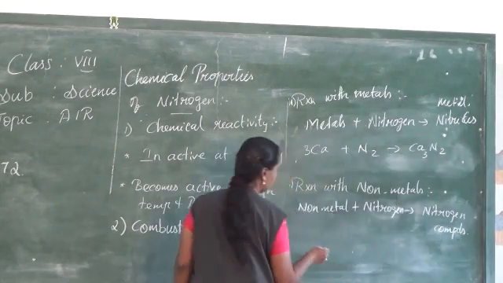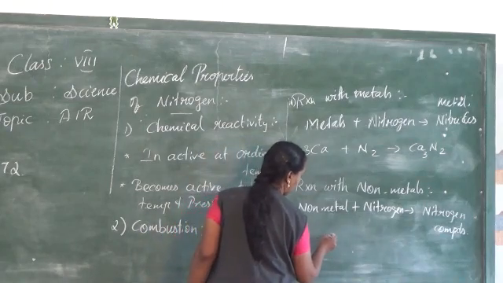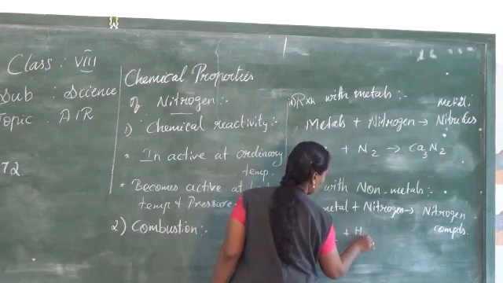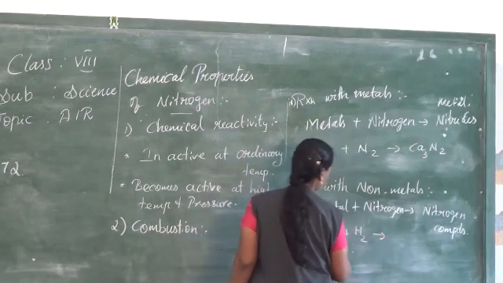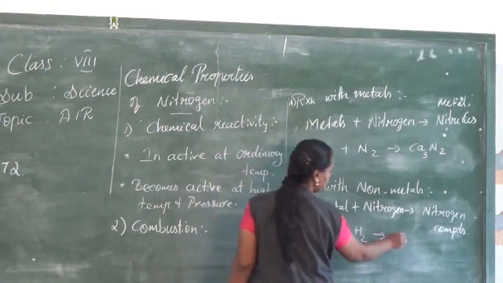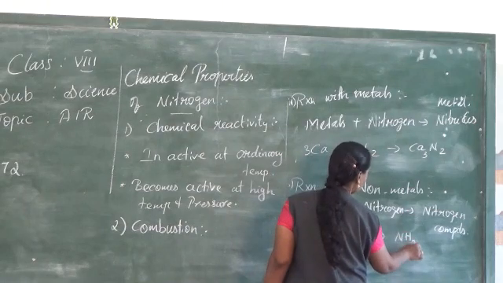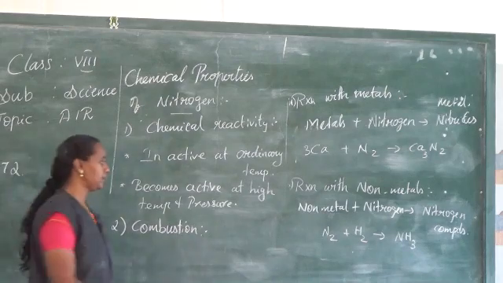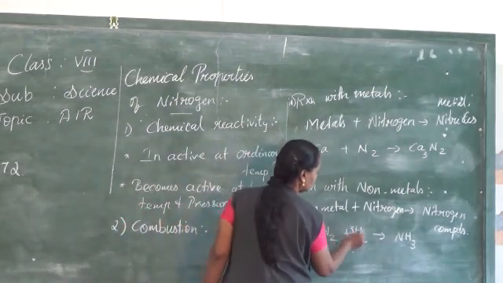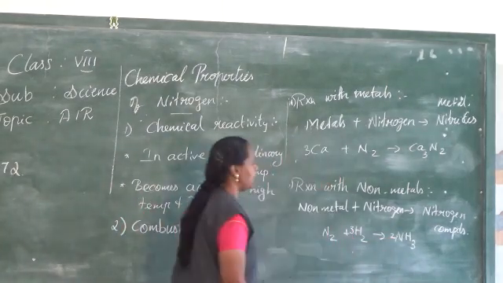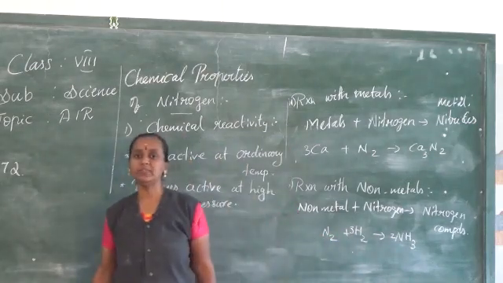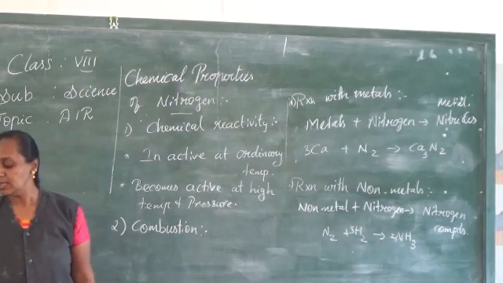So here you can write N2 plus H2, so this is nitrogen, this is hydrogen, gives ammonia, NH3. When we balance the equation, you get N2 plus 3H2 gives 2NH3. You can see the equation is balanced. Balancing equations you will learn elaborately in the next classes.